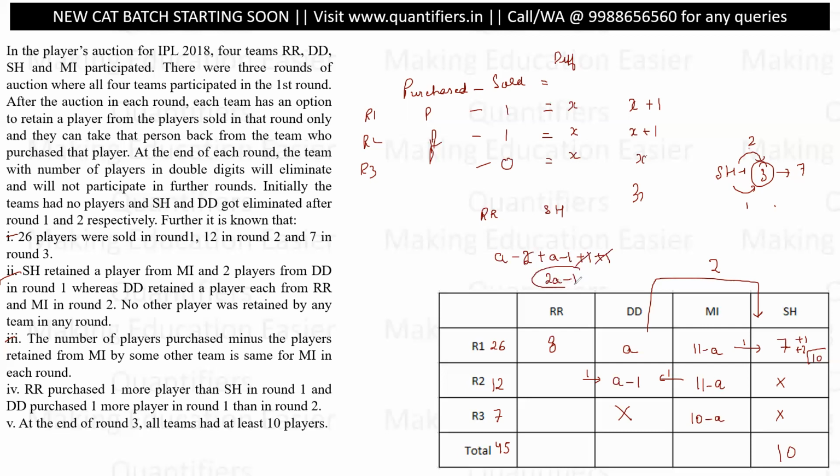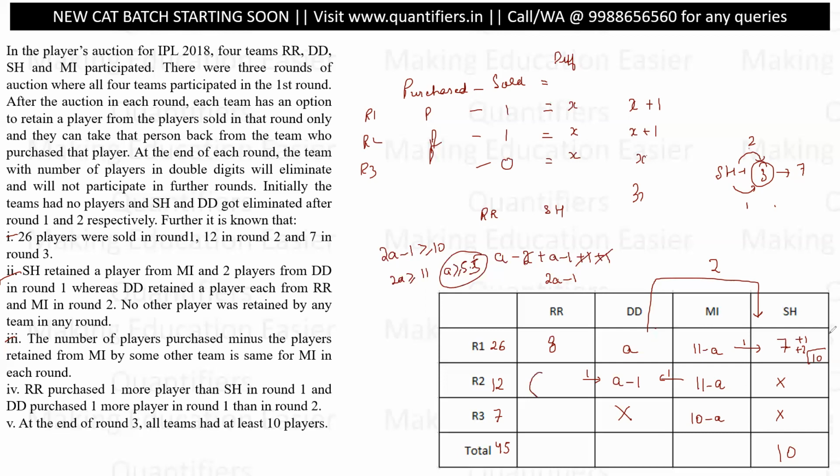The net number of players they have is 2A minus 1, and it has to be greater than or equal to 10. 2A minus 1 has to be greater than or equal to 10 because a minimum of 10 players is needed. So 2A is greater than or equal to 11 and A is greater than or equal to 5.5. So the minimum integral value that A can take is 6. All right. Now let's analyze anything else that we have.